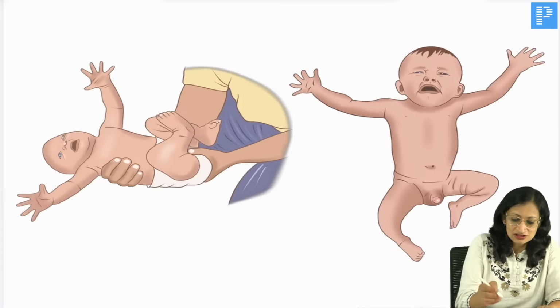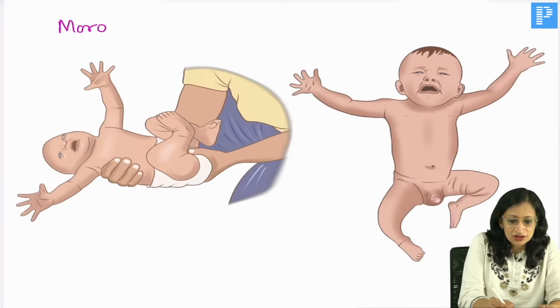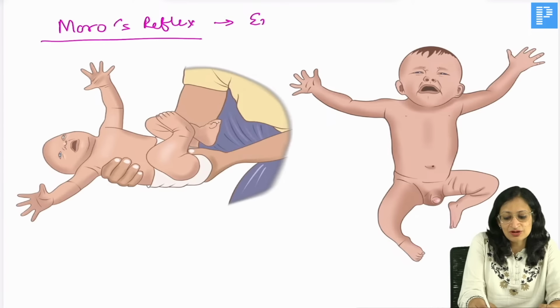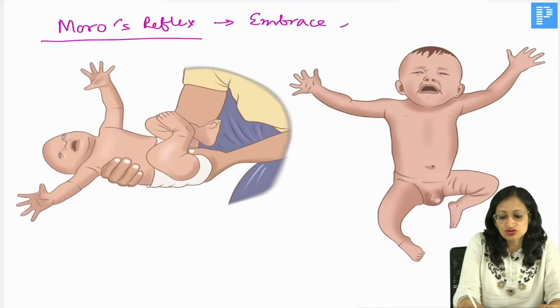Very good. So, this is the Moro's reflex, okay? I can see many of you answering. Azam, Saurav, Deepak, Shailesh, Megha, Pooja, Damru. So, a lot of you answering. So, this is Moro's reflex. Moro's reflex is also known as embrace equivalent, because it is as if the baby is embracing someone, right?